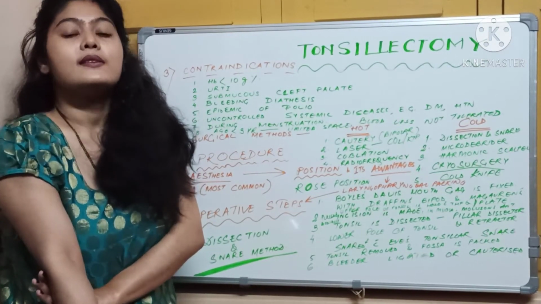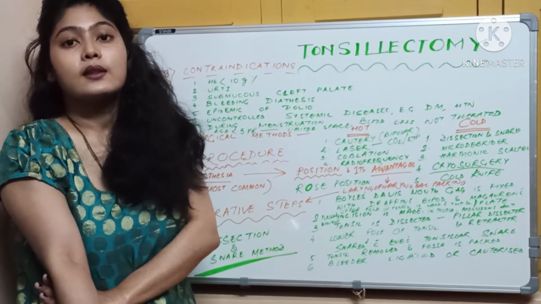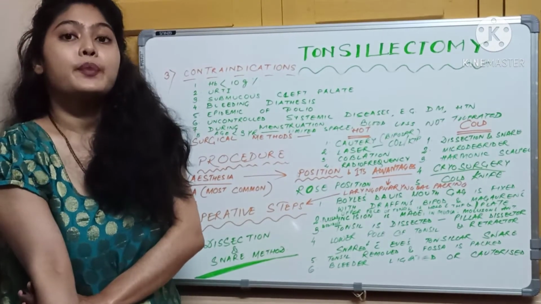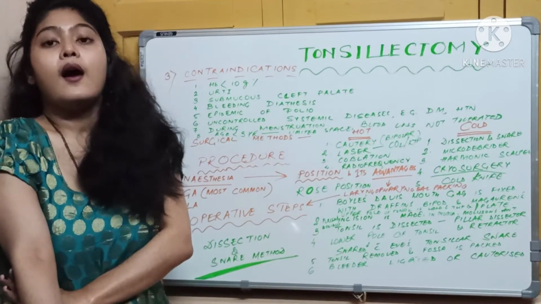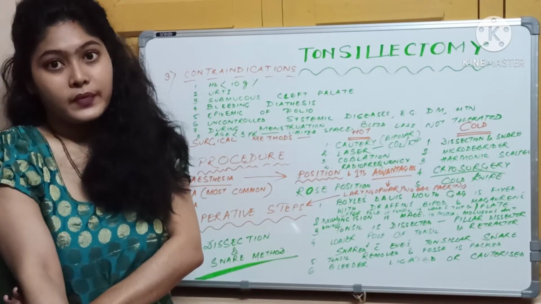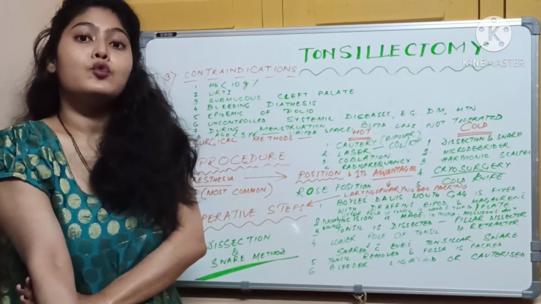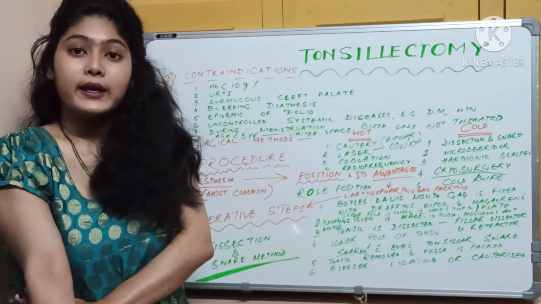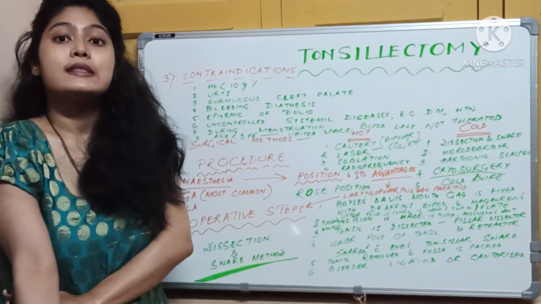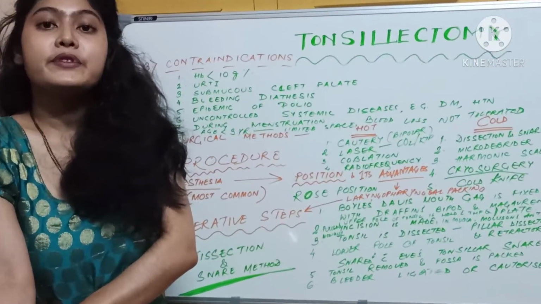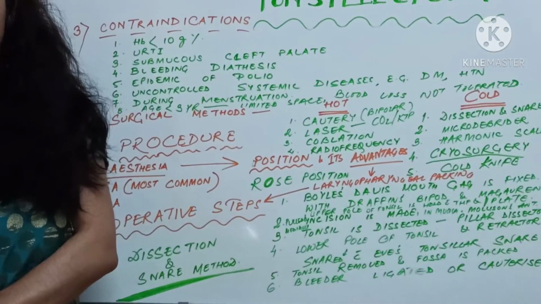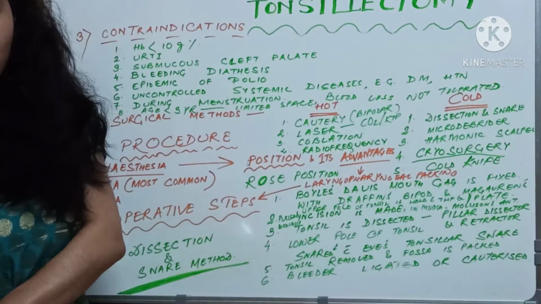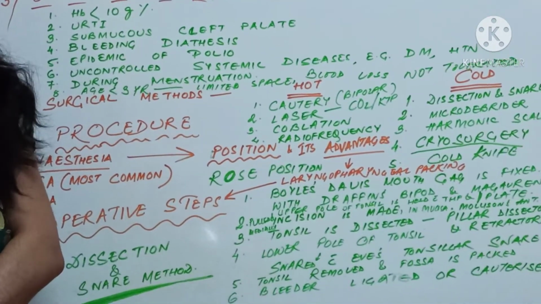Then after making the incision, you dissect the tonsil from its tonsillar bed with the help of Mollison's anterior pillar dissector and retractor. After dissecting through the tonsil, we then move towards the lower pole. Now you have to find the lower pole proper and then snare it with the Eve's tonsillar snare. Now the snare works by two methods, cutting and crushing. It cuts through the lower pole and crushes the blood vessels.